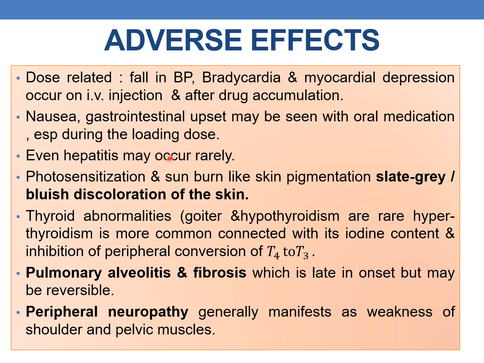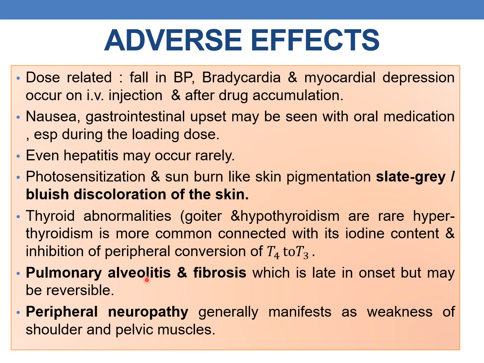Even hepatitis may occur rarely, and photosensitization and sunburn-like skin pigmentation, which leads to slate gray or bluish discoloration of skin, is seen. And as amiodarone affects the thyroid function, thyroid abnormalities like goiter and hypothyroidism are rare, but hyperthyroidism is more common, connected with its iodine content and inhibition of peripheral conversion of T4 to T3.